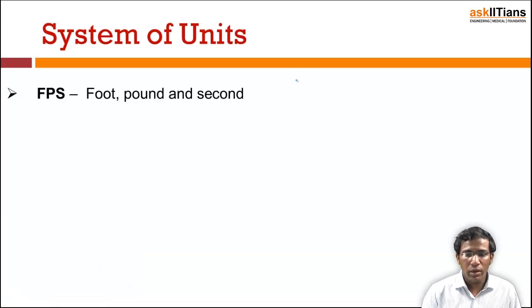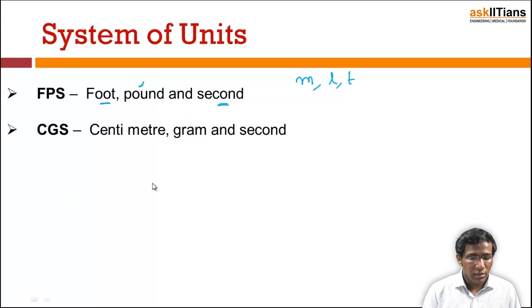We have three fundamental quantities: mass, length, and time. Time is expressed in seconds. Length is expressed in foot, and mass is expressed in pound. Okay. So, this is one system of units, FPS.